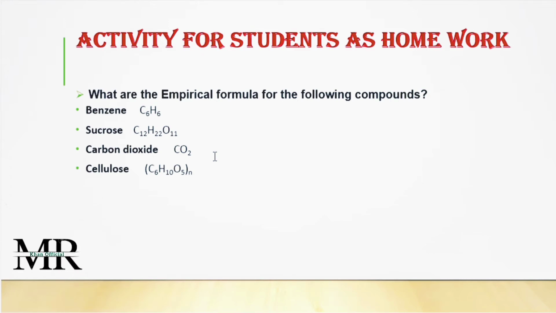What are the empirical formulas for the following compounds? Some compounds are given, like benzene C6H6, sucrose C12H22O11, carbon dioxide CO2, while cellulose C6H10O5. This activity is present on page number 24, activity number 1.2 at the top of the page. You can see it from your book as well. So this activity is given to you as your homework.